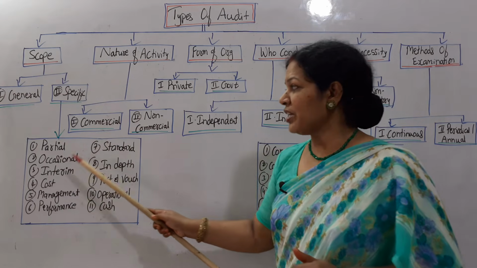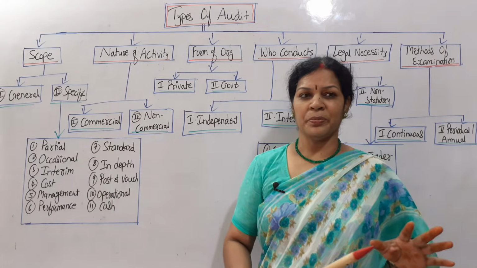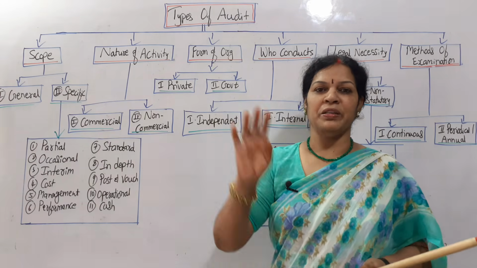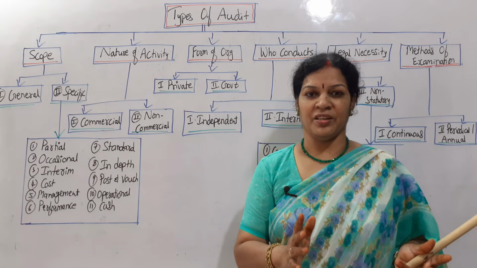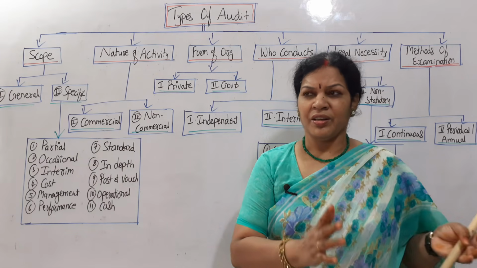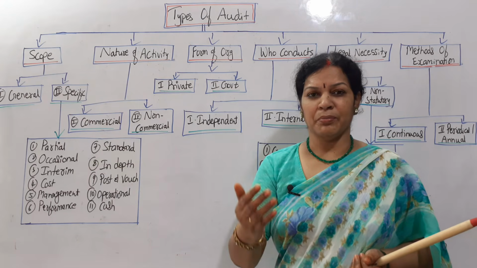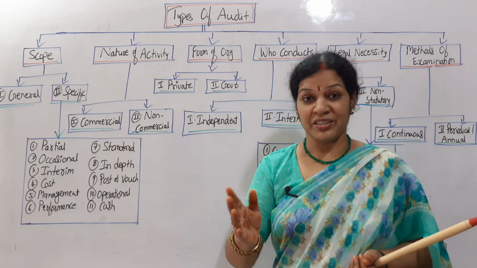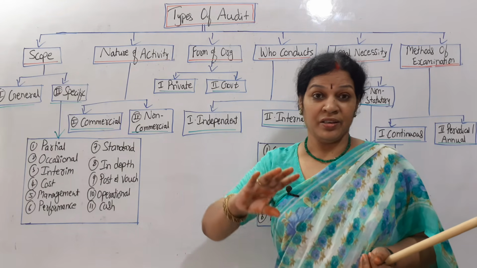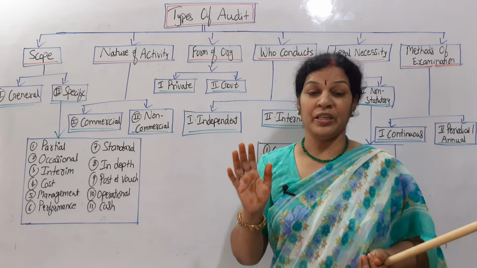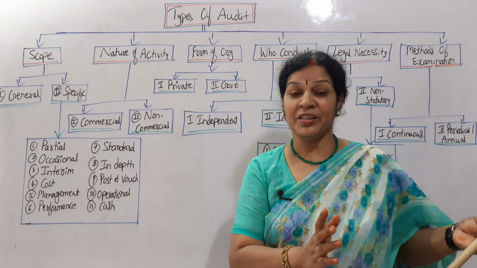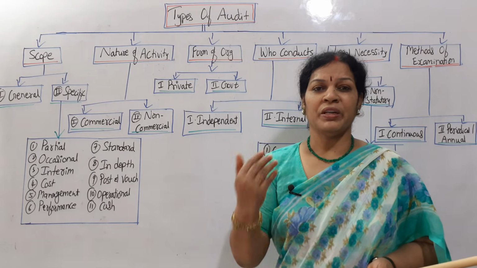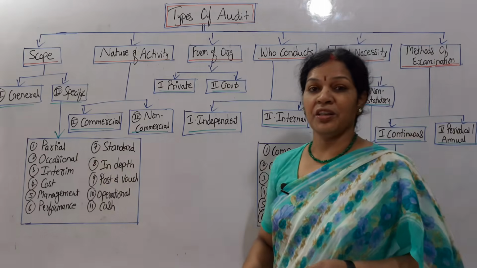In the same way, the next one, occasional audit. Occasional audit means whenever they feel that they want to go for auditing, they can call the auditor and ask them to go for auditing. Occasional, not regular. Occasional audit can be yearly once, yearly twice, yearly thrice, yearly four times, or a half-yearly audit. It depends on the client. Whatever he wants, he can. That is what we call occasional auditing.